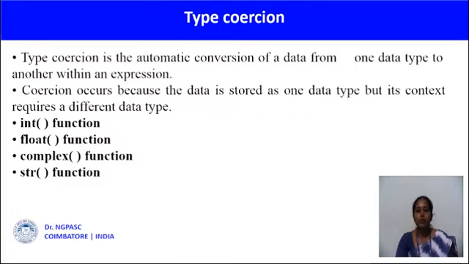Next is type coercion. This is an automatic conversion of data from one data type to another within an expression. This coercion occurs because the data is stored as one data type, but its context requires a different data type. With the help of predefined functions, we can convert the value of one data type to another. The int function converts the data type to an integer number, the float function converts it to a floating point number, the complex function converts it to a complex number, and the str function converts it to a string.